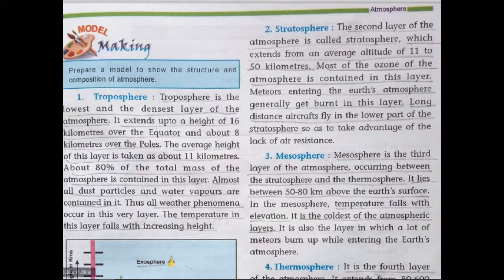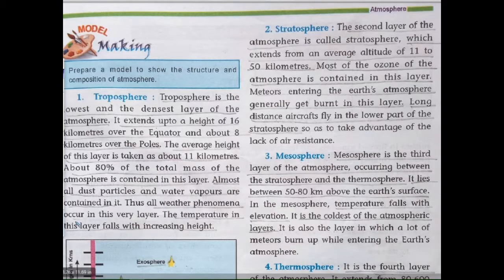Now the stratosphere. This layer of the atmosphere is also very important. The second layer of the atmosphere is called the stratosphere. It extends from 11 to 50 kilometers. Previously we read about the troposphere. Next to it is the stratosphere.